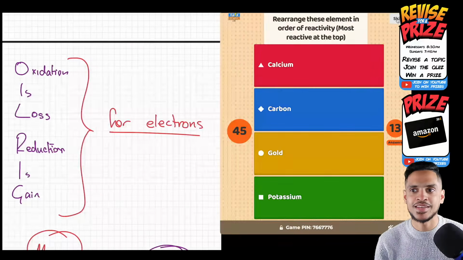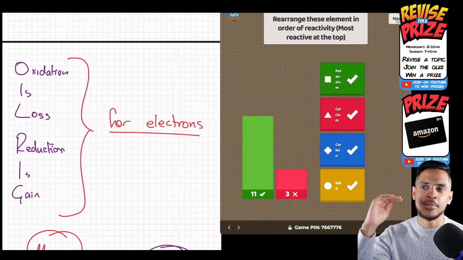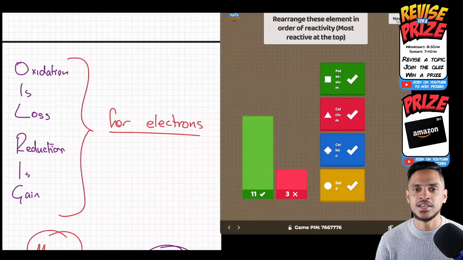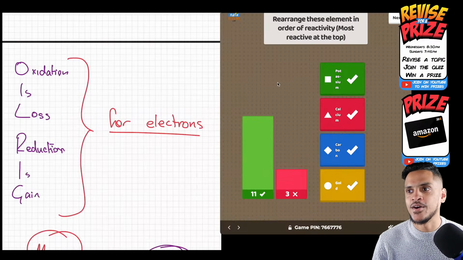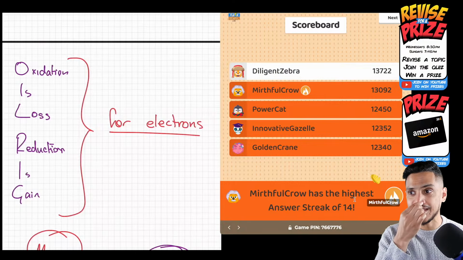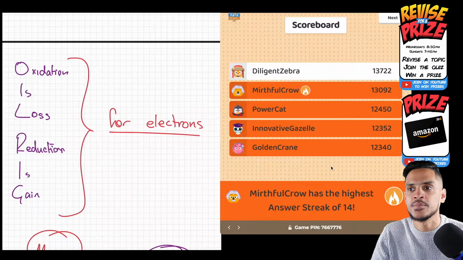Have you guys been paying attention? That is the question. 11 of you. Wow, that's really good. Potassium is the most reactive. Then we got calcium. Then we've got carbon, and the least reactive one is gold. That barely reacts with anything. Okay, let's see what that does to the table. Is there any change? No, it stays exactly the same. Diligent Zebra, Mirthful Crow. We got one last question. Let's see if anyone drops some points here.